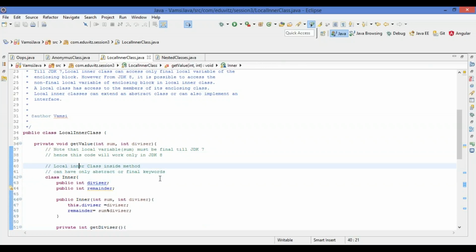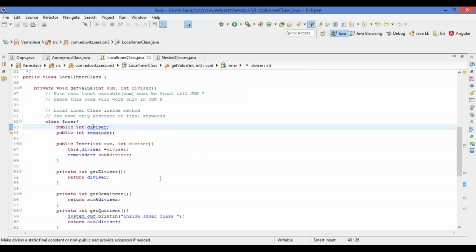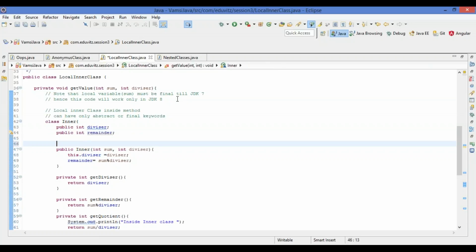So here I have declared a class inside a method. I have named it Inner, and I have declared the variables divisor and remainder. If you see, there is a divisor in this getValue method as well as a divisor in this inner class. This inner class divisor has scope inside this class, whereas this divisor has the scope of this method. It can be used inside this inner class as well as outside it, within the scope of this method. And I have created a constructor here.